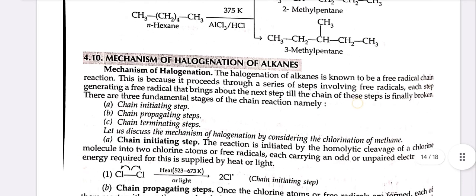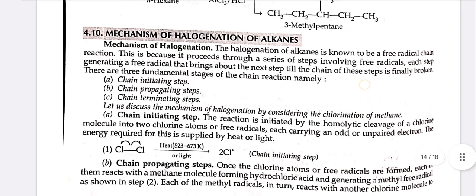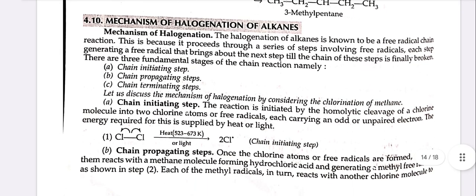Mechanism of halogenation of alkanes. The halogenation of alkanes is known to be a free radical chain reaction. This is because it proceeds through a series of steps involving free radicals, each step generating a free radical that brings about the next step till the chain of these steps is finally broken. There are three fundamental stages of the chain reaction, namely the chain initiating step, the chain propagating step, and the chain terminating step.